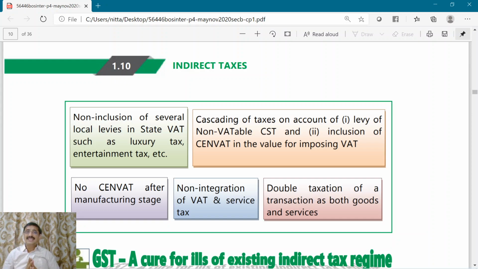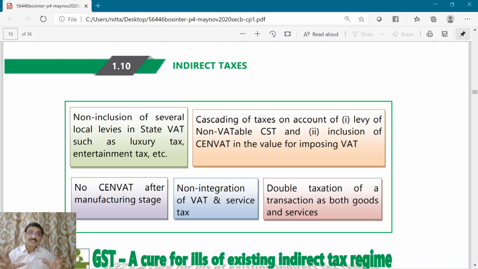Some items like software used to suffer both sales tax as well as service tax. That was another illness of the previous indirect tax regime. Also, there used to be cascading of taxes because CST was not VATable, and also in the state level VAT, excise duty paid was not allowed as an input tax credit.